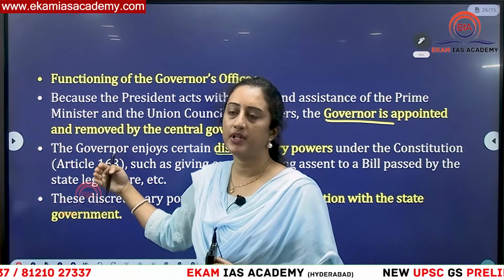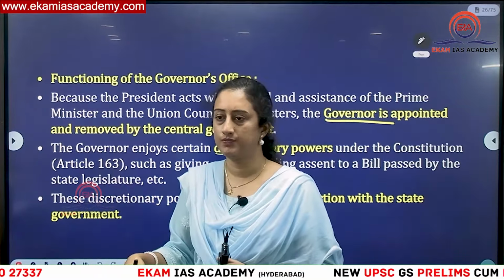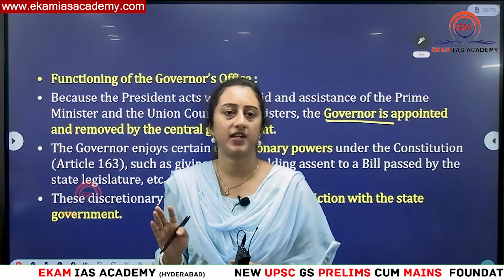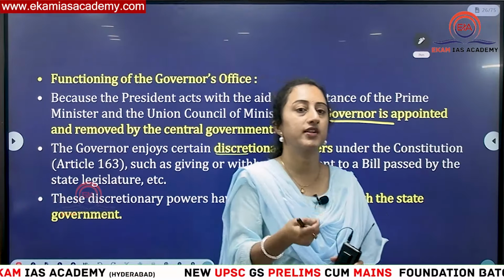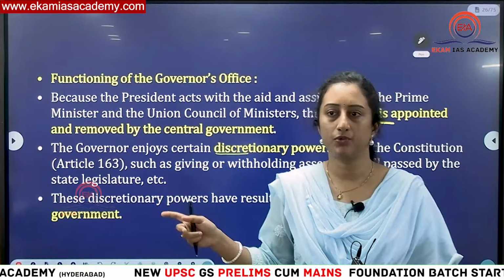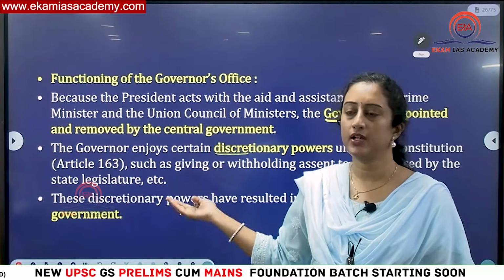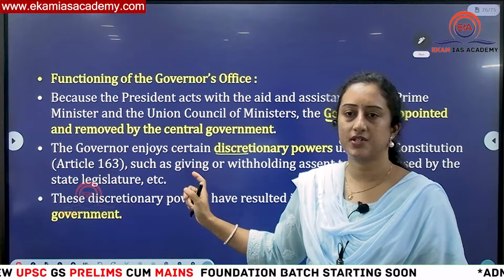So this person went to the Supreme Court. This is what happened in the S.R. Bommai case also. S.R. Bommai was the former Chief Minister of Karnataka. He was also displaced in the same manner, without being given a chance to conduct a floor test. So he went to the Supreme Court. That is what resulted in the S.R. Bommai case. Similar thing happened, date change, in this Nabam Rebia case.